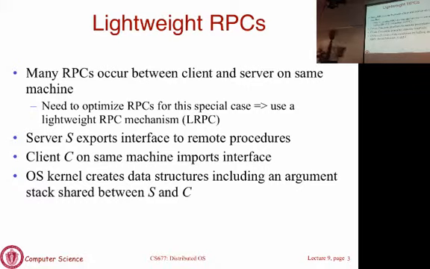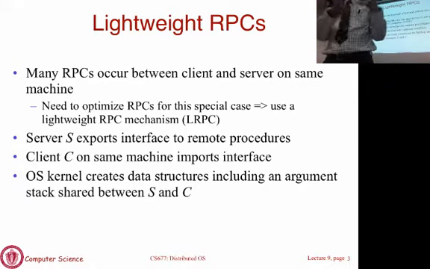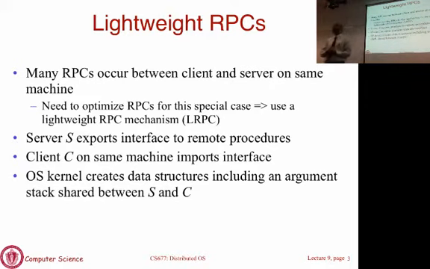In the normal case, if the local client makes a request to the local server, you still have to go through the whole path where you construct a message, construct parameters, pack them into the message, and send the message as if it was going over a network. It goes down the network protocol stack. Then the kernel realizes that the server is on the same machine. So the packet comes back up. It doesn't go out over the network. It comes back up over the protocol stack and is handed to the server.